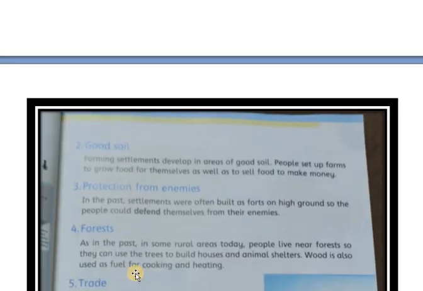The second reason is good soil. Farming settlements develop in areas of good soil. People set up a farm to grow food for themselves as well as to sell food to make money. This second reason for settling matters if we are farmers, or if we are going to switch from a farm to a town, or a town to a village, or a village to a farm. It is not necessary for city life, because people there do not cultivate the field.